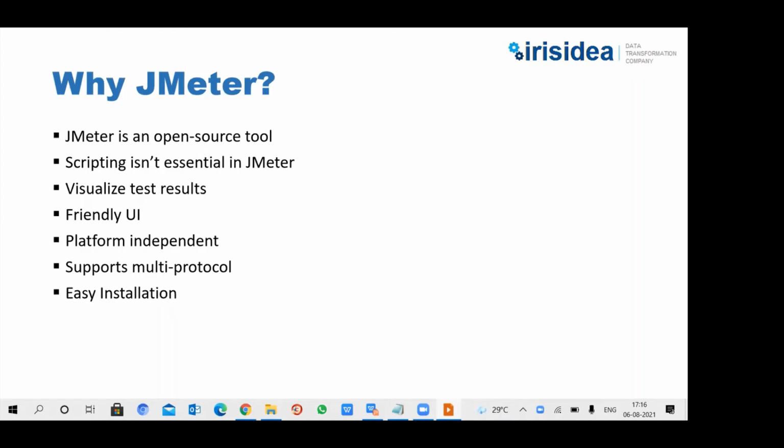If you are using JMeter, we will have to only opt for Java. We can't go for Python, something like that. Does JMeter support Python programming? No, it's only for Java. Okay.